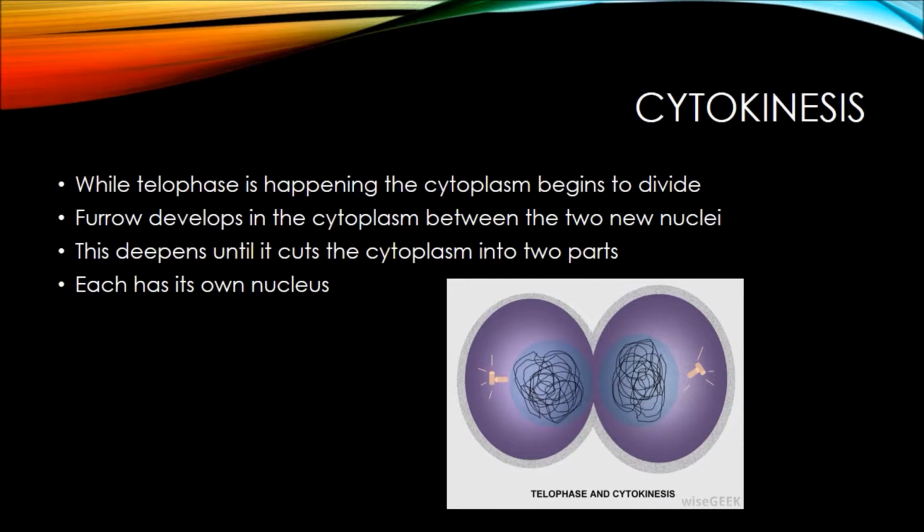Cytokinesis. While telophase is happening, the cytoplasm begins to divide, and this is called cytokinesis. A furrow develops in the cytoplasm between the new nuclei, and this deepens until it cuts the cytoplasm into two parts, and each has its own nucleus.